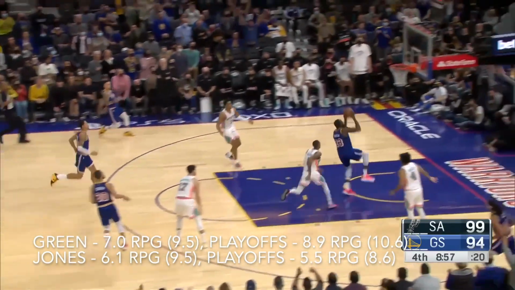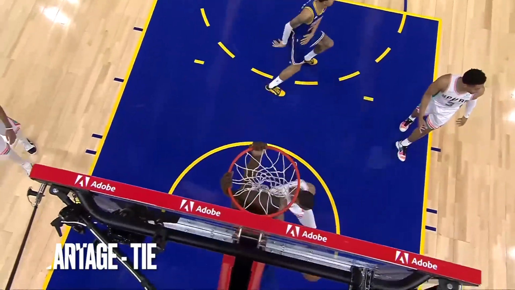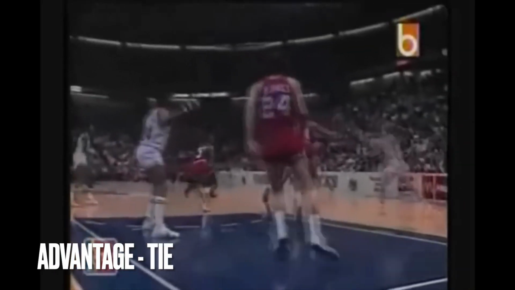I think that this is the one stat category where both Draymond and Bobby are dead even because both players are known for their hustle and rebounding. Draymond might average a bit more at his peak, but we have to keep in mind Bobby played more playoff games when he was at the end of his career. So overall, I do think that this category is too close to call, so I have to call it a tie.